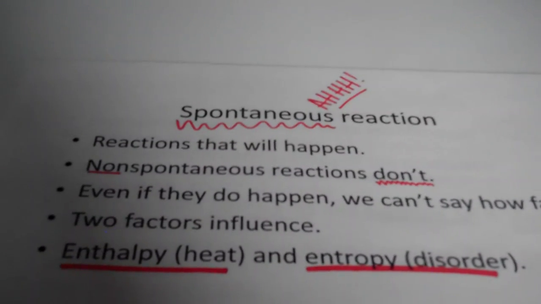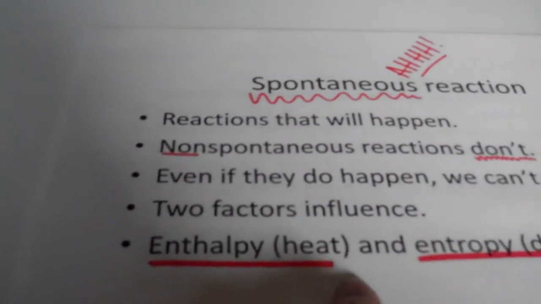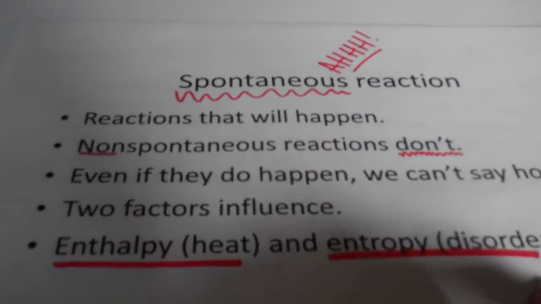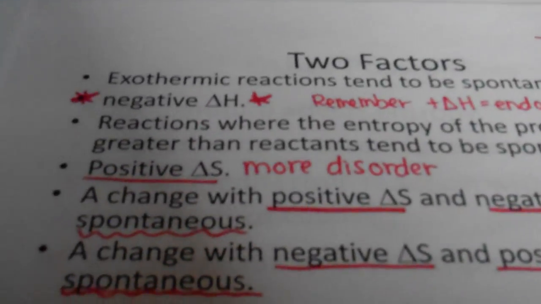There are two factors that influence the spontaneity of it. That is enthalpy, or delta H, heat, and entropy, or S, which is our disorder. So again, there are two factors. Let's talk more about them.